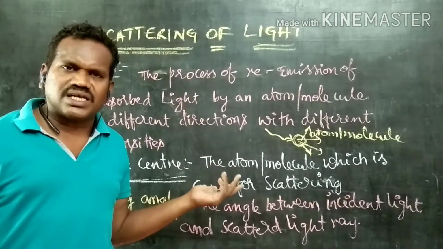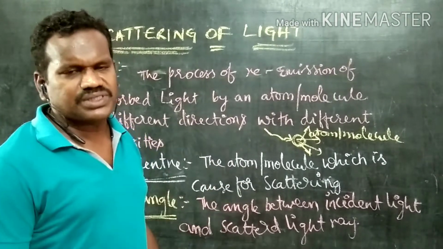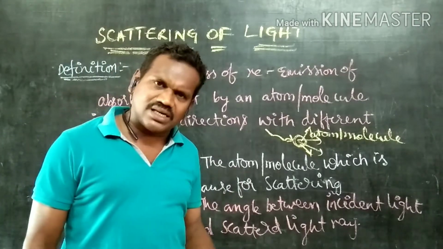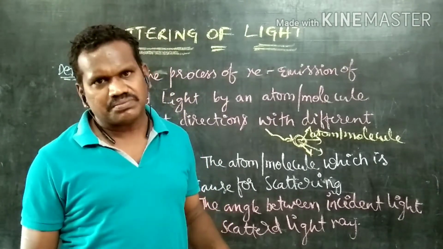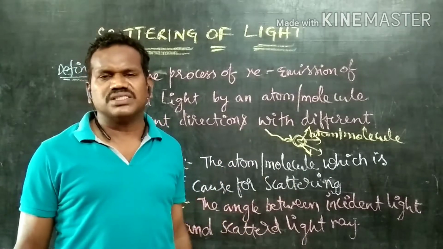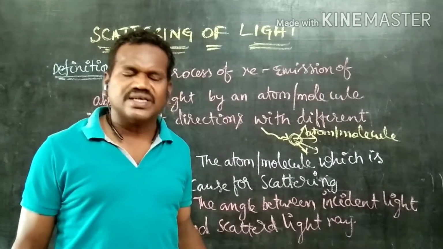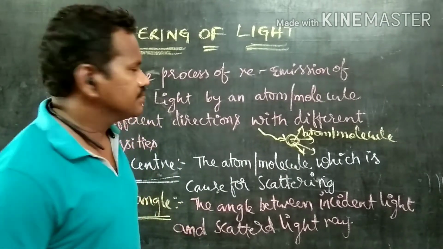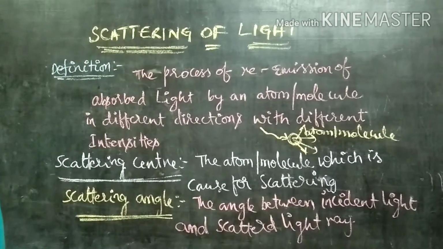The intensity of the light that falls on the object and the intensity of the light that is re-emitted may not be the same. There must be some difference between the intensity of absorption and the intensity of re-emission. That is the definition of scattering.